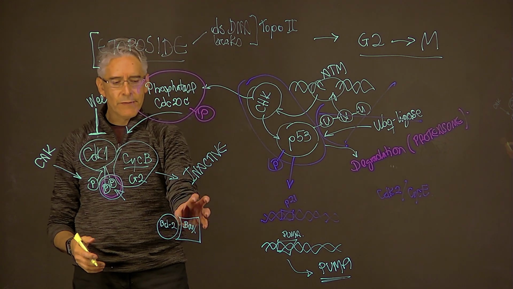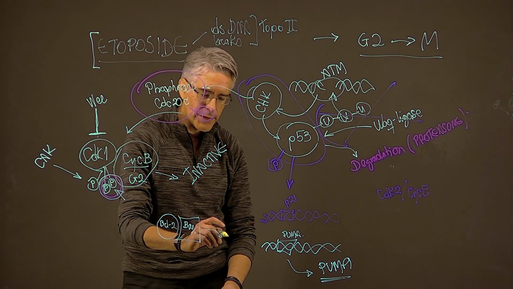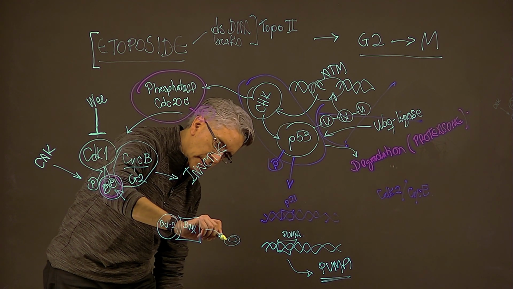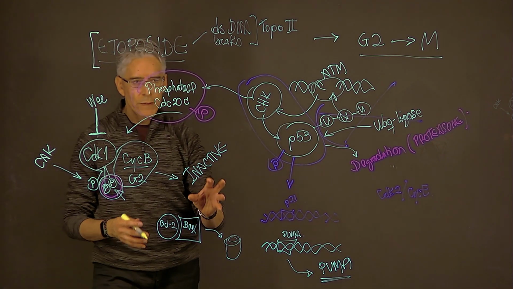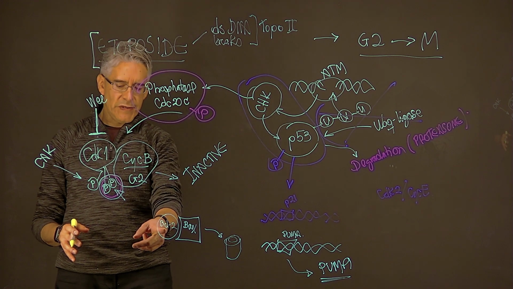So BAX is one of those proteins that when it is on its own, it has the ability to form a protein complex that forms pores. So it's a pore-forming protein, BAX is. But it won't be able to form pores for as long as it is associated to BCL2.